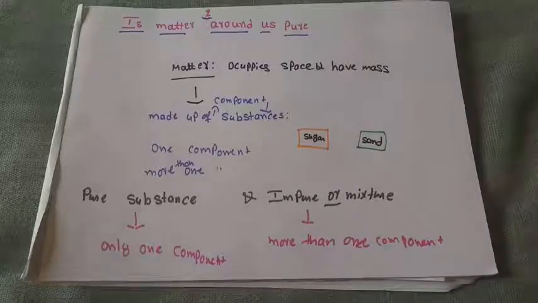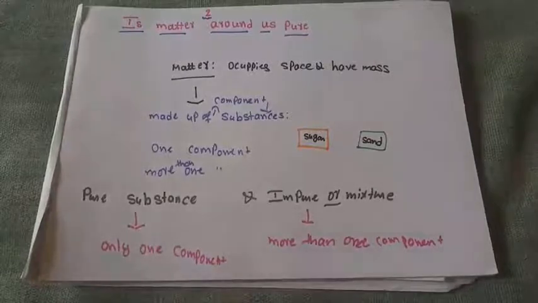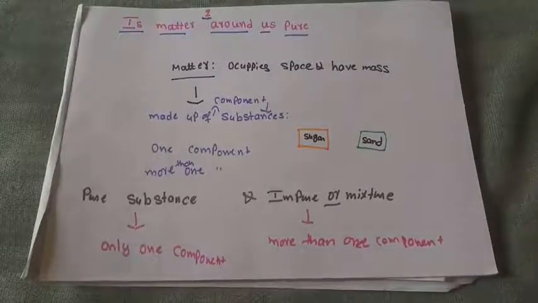Just observe the sugar. Is it possible to identify any difference within the sugar when you compare it with the sand? When you observe the sugar, we can find that the color, shape and size of all particles are almost the same.